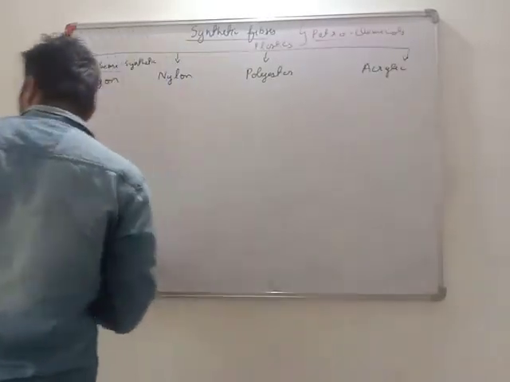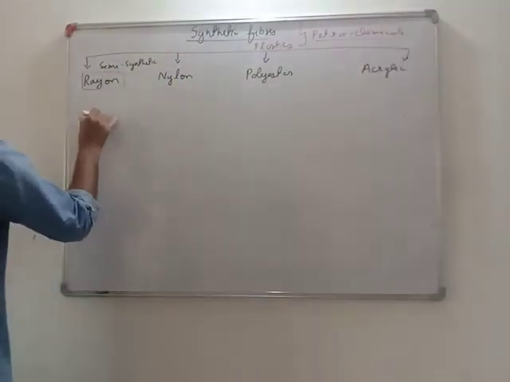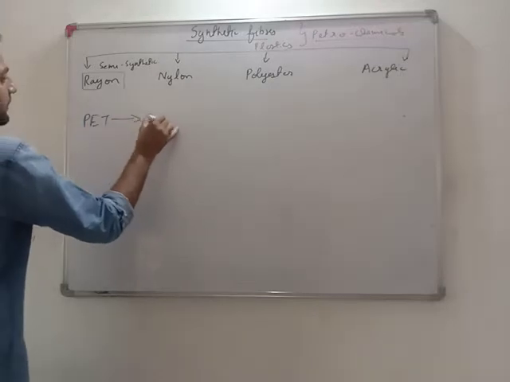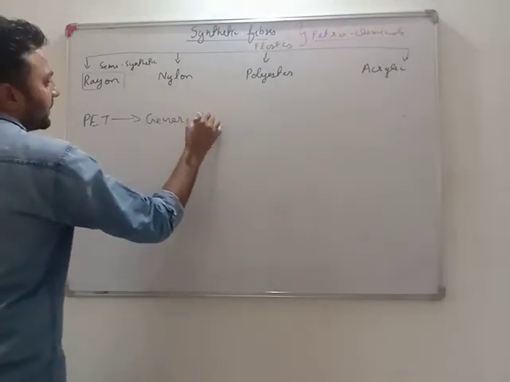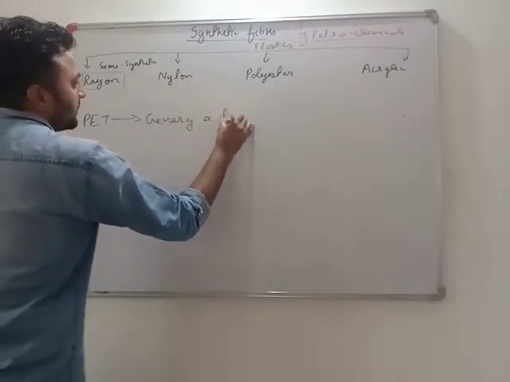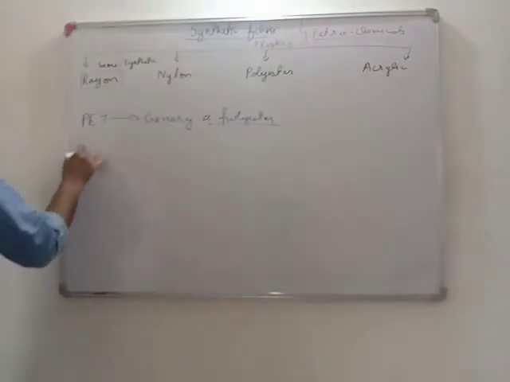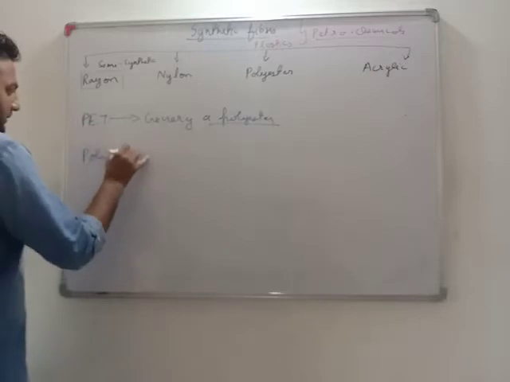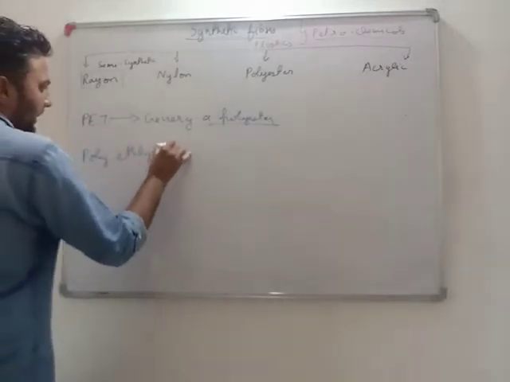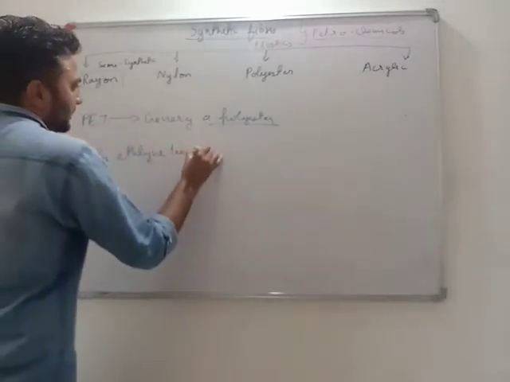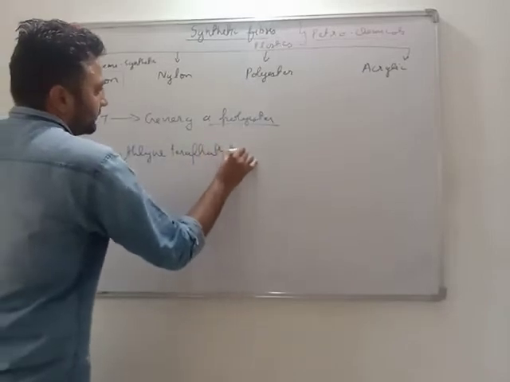Now, one more common polyester is PET. PET means polyethylene terephthalate.